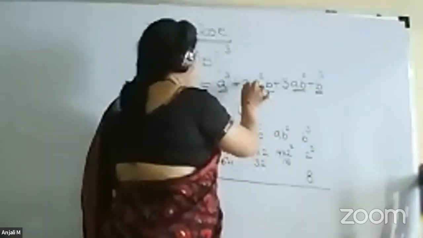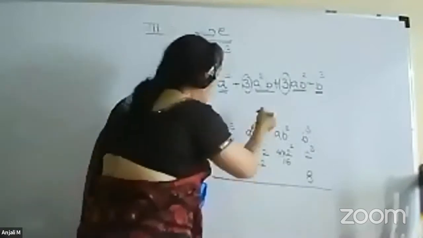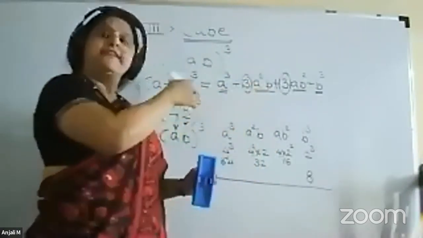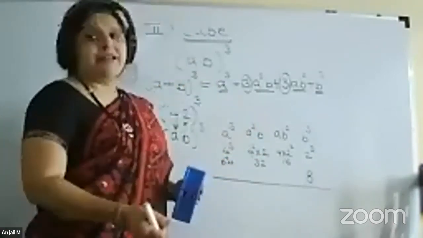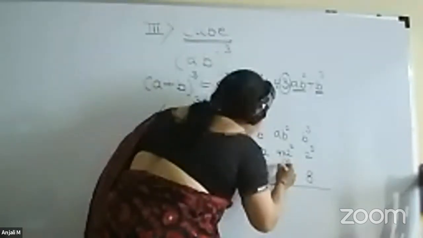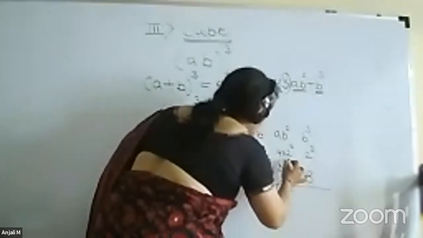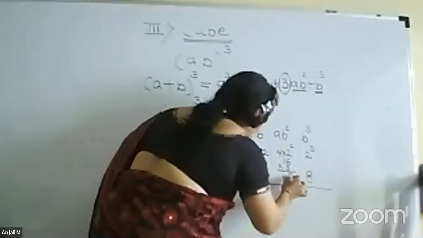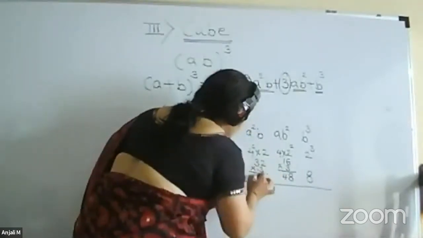For a square b and ab square, we have to multiply that with 3. Now instead of directly writing 3a square b, it will be easy to obtain a square b first and then multiply it by 3. So now multiply the middle part, only the middle part, by 3. So what you will get is 16 3s are 48, and then 32 into 3, 2 3s are 6, 3 3s are 9.